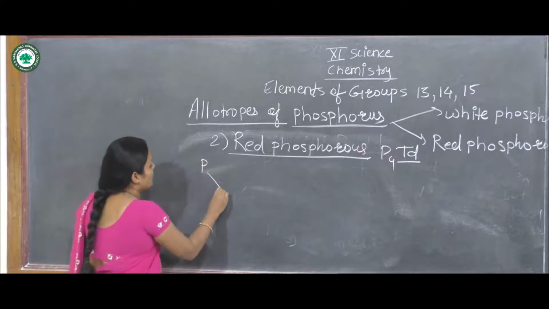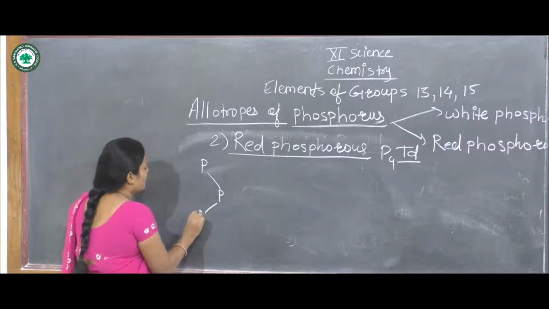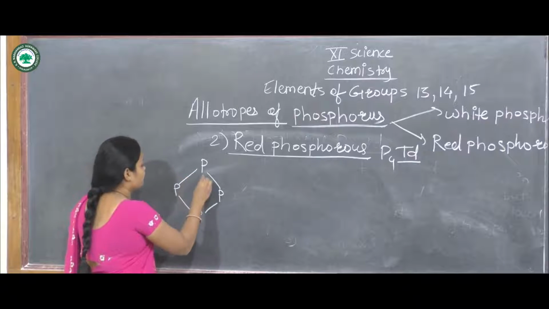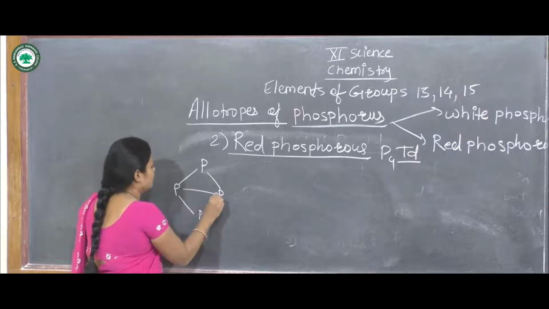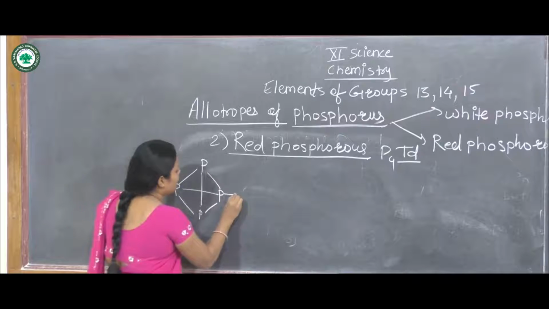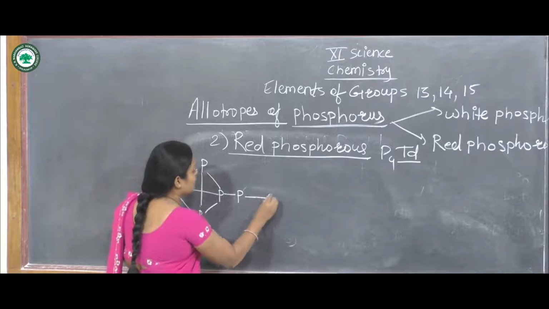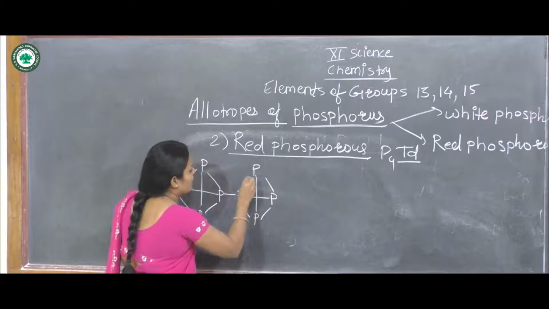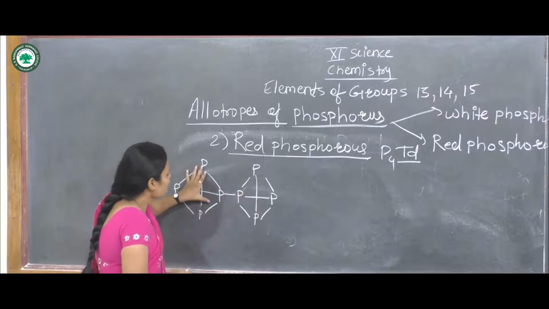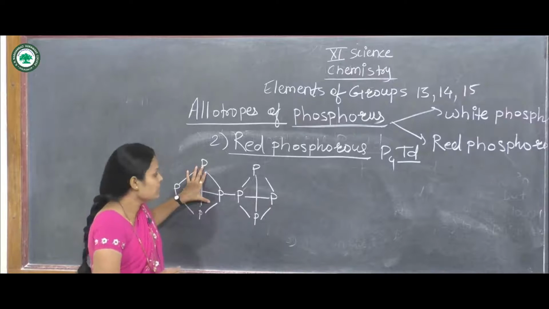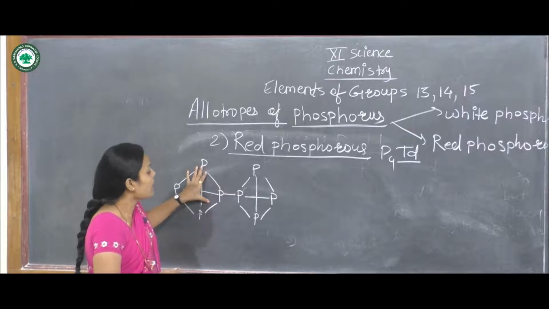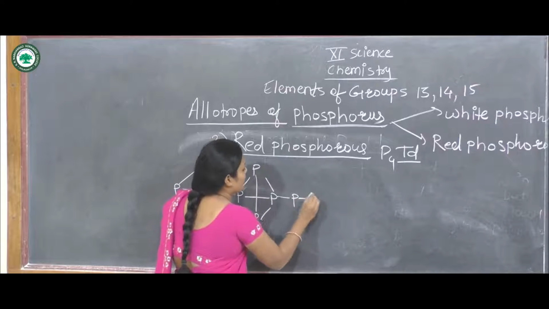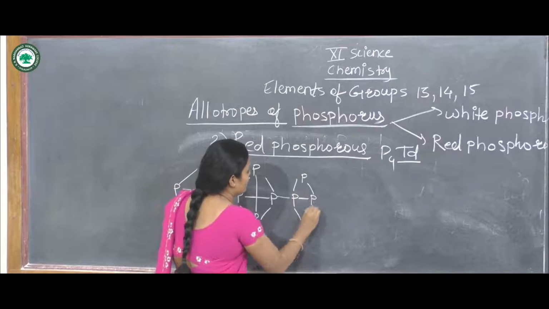Here is a phosphorus, and here is the same phosphorus. These phosphorus atoms are attached to other phosphorus atoms. This is the linkage form. The P4 units of red phosphorus are attached to other red phosphorus units.